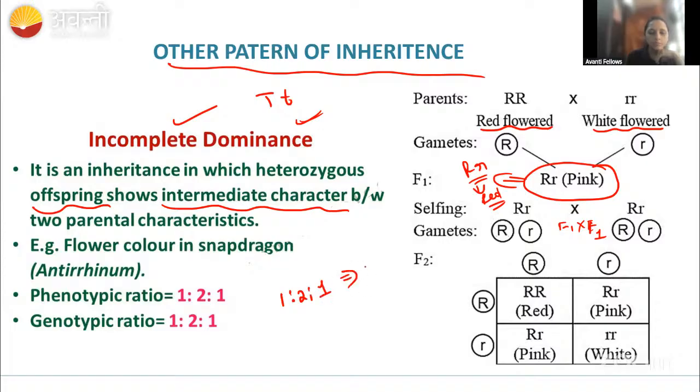So here, both the phenotypic ratio and genotypic ratio are the same. Remember, the genotypic and phenotypic ratios are the same in incomplete dominance and also in codominance. In codominance also, remember, it is 1 is to 2 is to 1 for both phenotypic and genotypic ratio. Okay, fine.